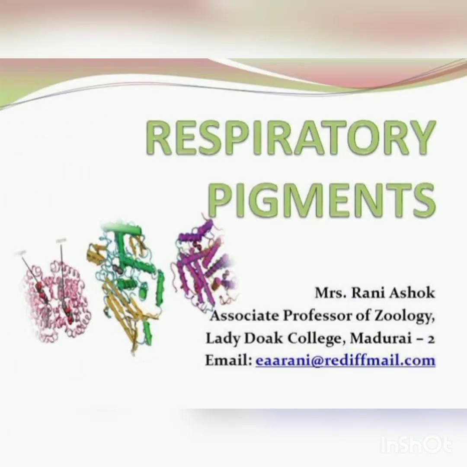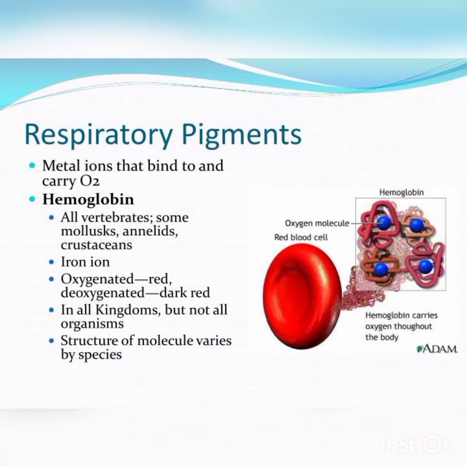Hemoglobin has metal ions that bind to and carry oxygen molecules. It is found in all vertebrates, some molluscs, annelids and crustaceans, and contains an iron ion. It is red when oxygenated and dark red when deoxygenated. Hemoglobin is a red colored respiratory pigment present in the blood. It occurs in vertebrates and in a few holothurians.